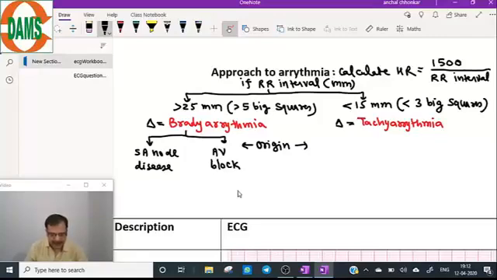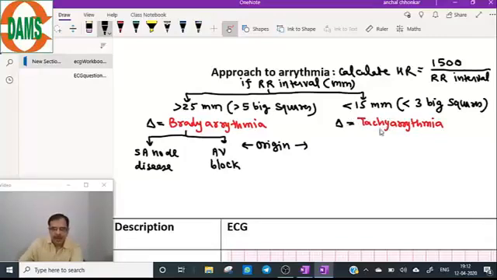What if it is between 15 and 25? That means heart rate is normal. Heart rate in tachyarrhythmia is usually more than 100.